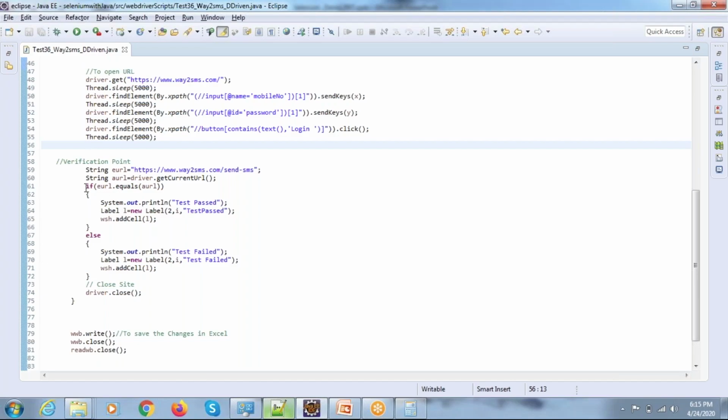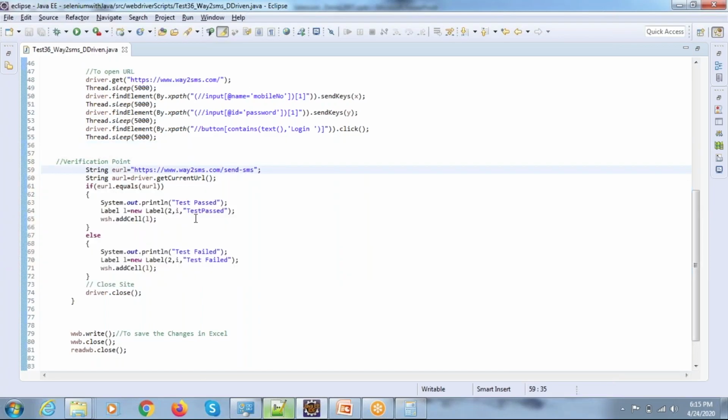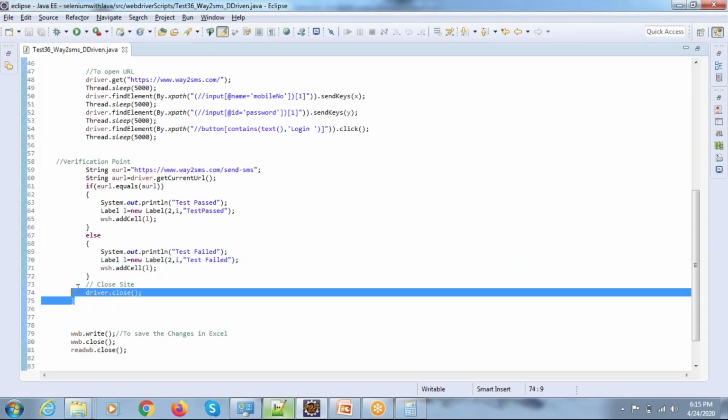That's it. Okay, so here we are using an if condition. If the expected URL is the current URL, then pass the test case. If not, then fail the test case. And as per the last step, close the browser. So for closing the browser, this is the statement which I'm using.